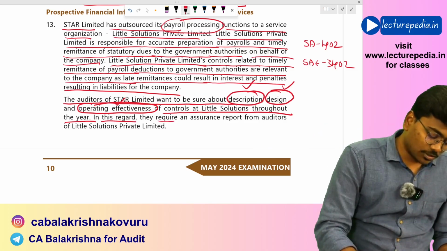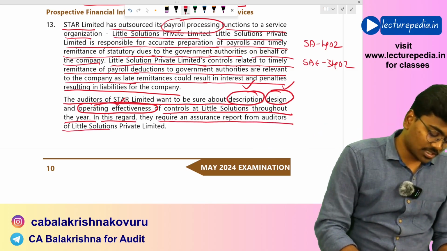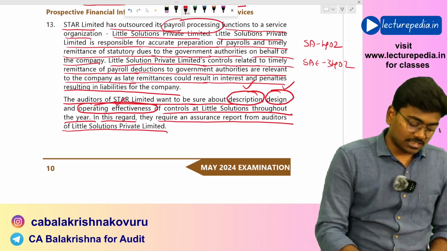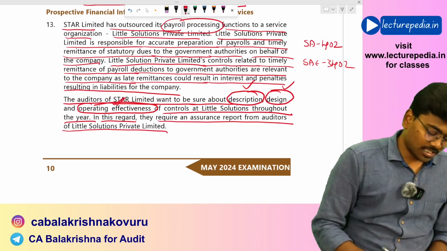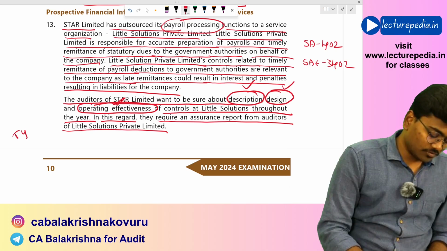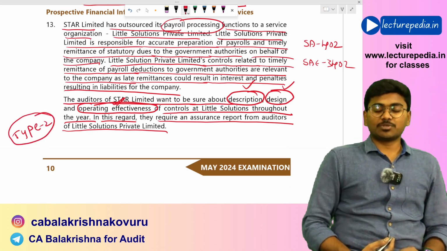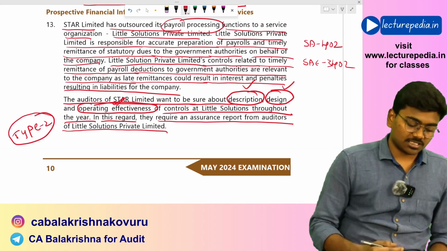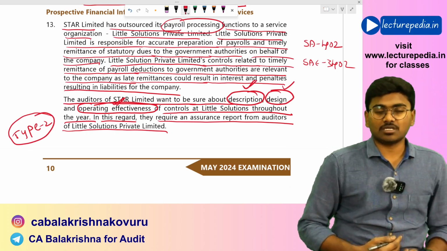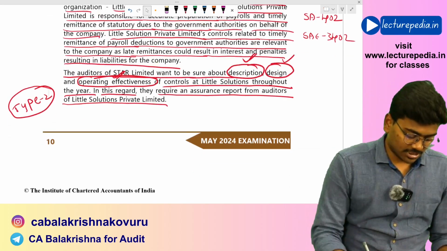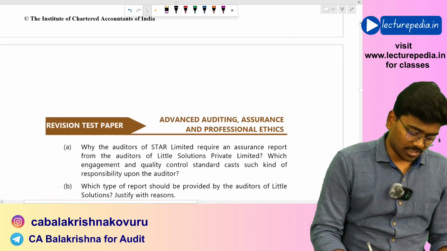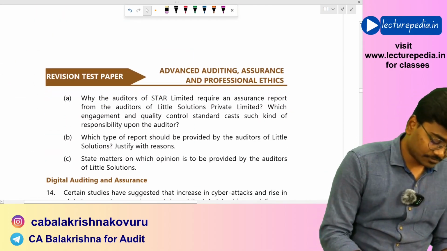So, in this regard, they require an assurance report from the auditors of Little Solutions Private Limited. Since they also want assurance on operating effectiveness, a Type 2 report will be relevant here. Because a Type 1 report will not speak about operating effectiveness; it will just speak about the design and description of the controls. So a Type 2 report has to be obtained. Now let's see what questions they are asking.